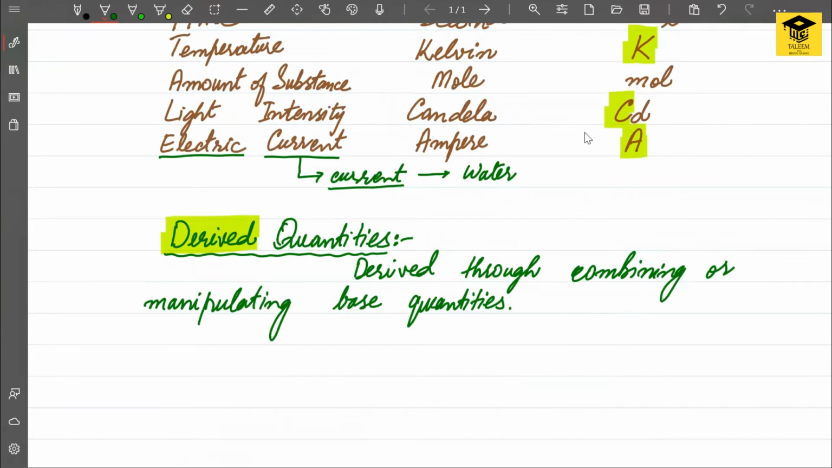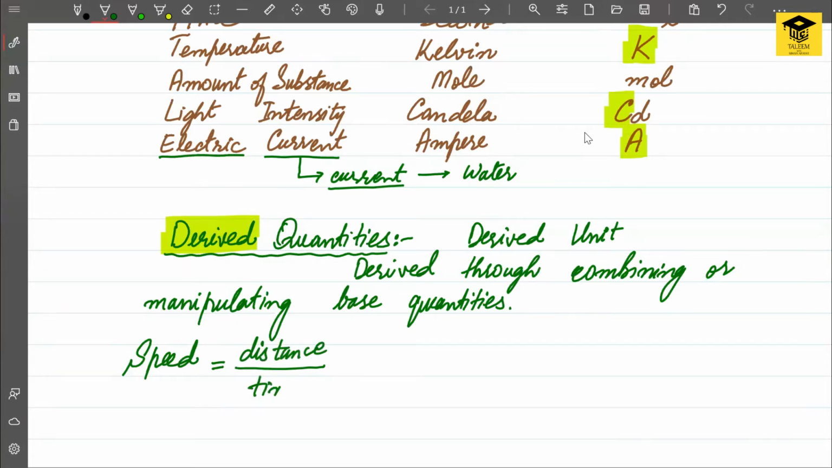And when we are talking about any derived quantity, the unit of the derived quantity is also going to be called a derived unit. For example, the quantity of speed. And how do we measure speed? We divide the distance covered by time. Like, for example, if someone asks you the speed of the car with which the car is moving, and you answer, for example, the speed of the car at the moment is 80 kilometers per hour.